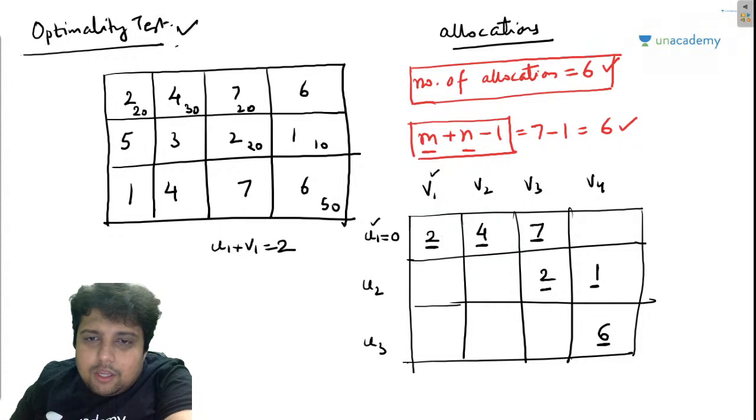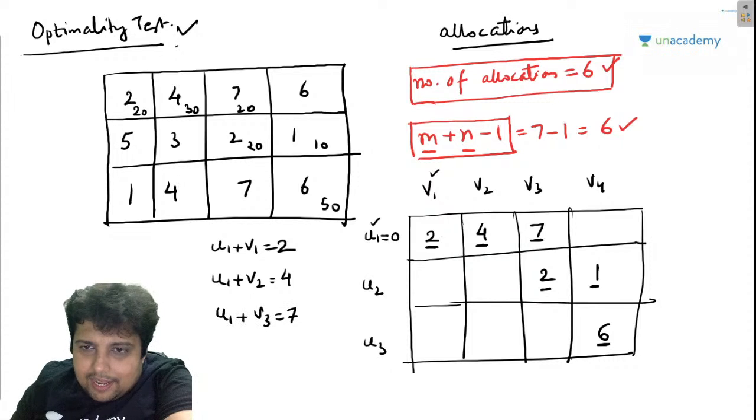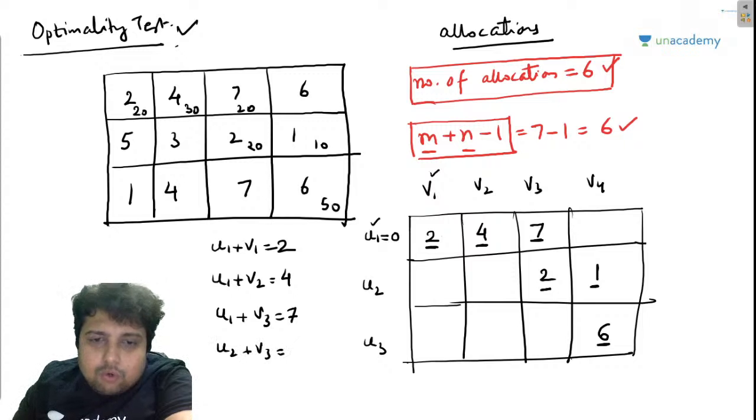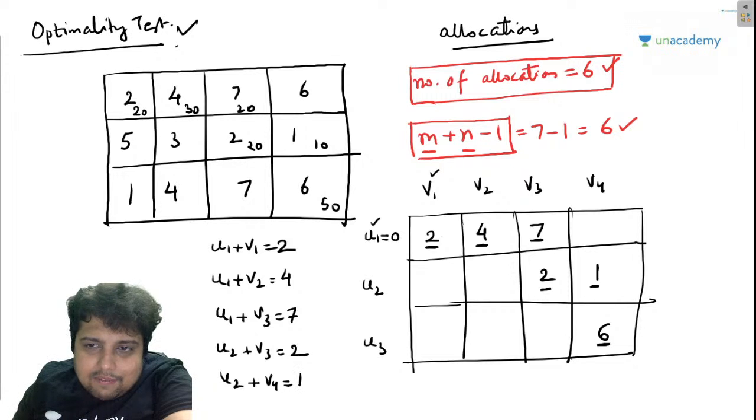Similarly, I will be writing u1 plus v2 is equal to 4. Then u1 plus v3 is equal to 7. Then u2 plus v3 is equal to 2. Then u2 plus v4 is equal to 1. And at last I will write u3 plus v4 is equal to 6.